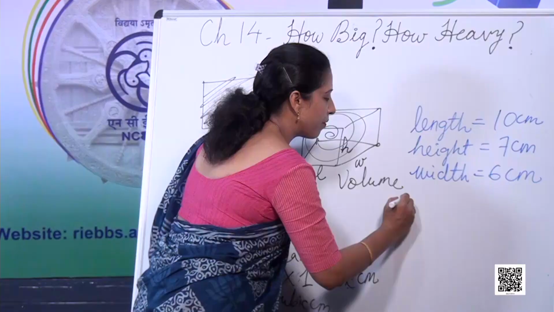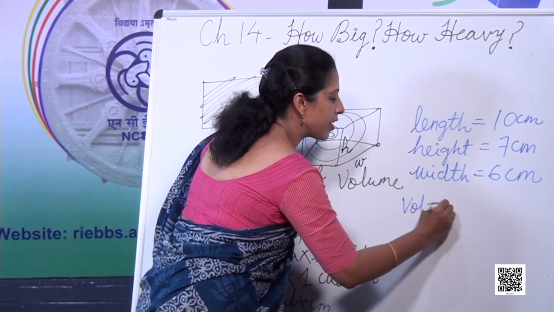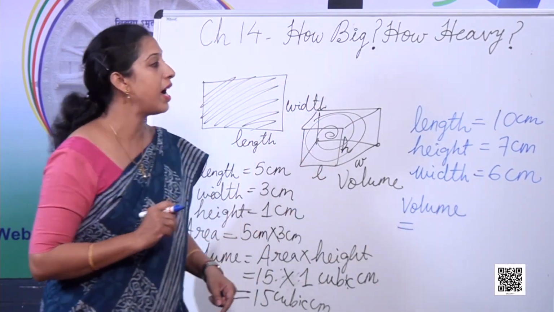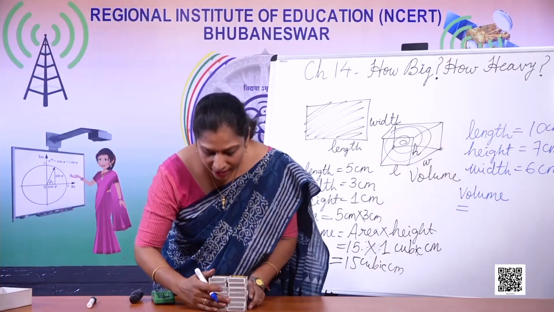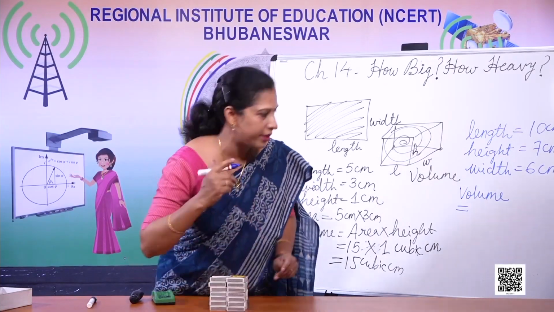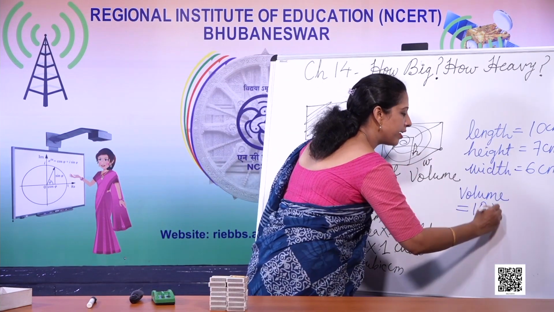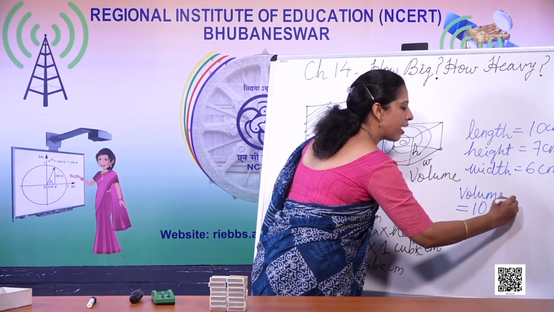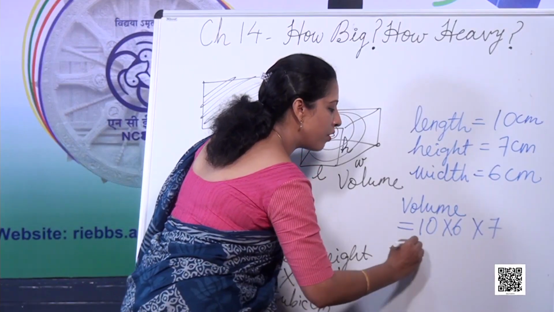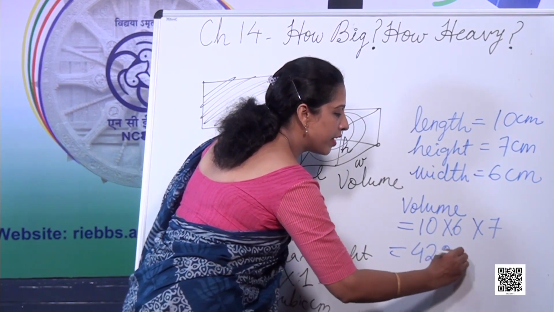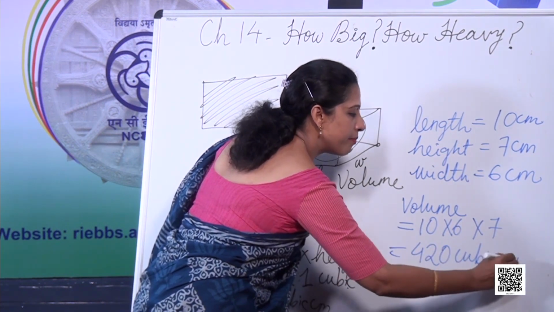Now see, volume is equals to, just now I had told it is area into height. So what is the area? Length into breadth. So length into width we have already found out. 10 into 6, then into height. That is equals to 420 cubic centimeter.